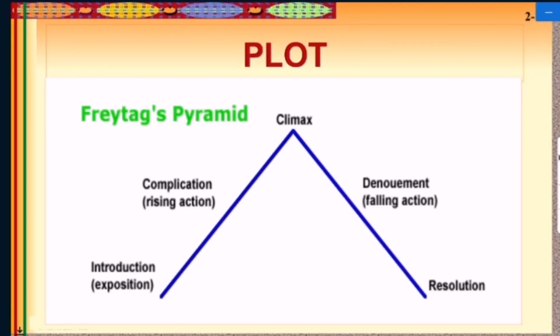And what are the steps of plot? These are the steps of plot given by Freytag's pyramid. That is introduction or exposition, then complications, that is rising action, and after rising action comes the climax, and after climax comes the falling action or denouement, and after denouement comes the resolution. Resolution is the end of the story. Like exposition is the introduction, resolution is reaching the conclusion.